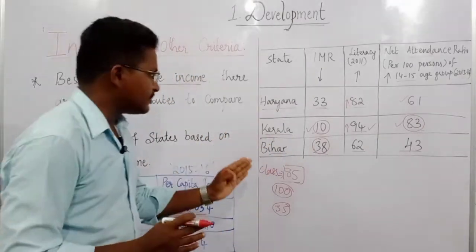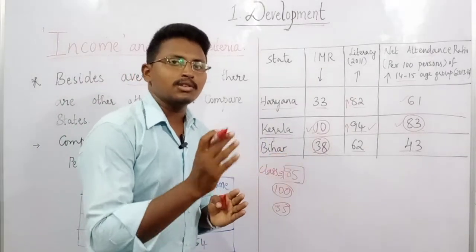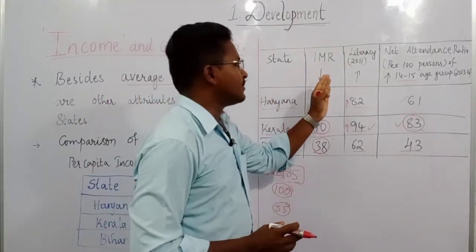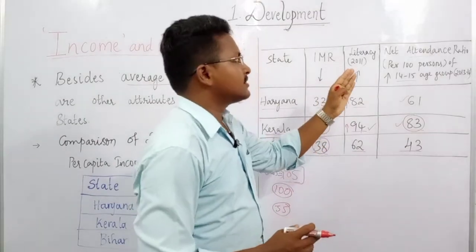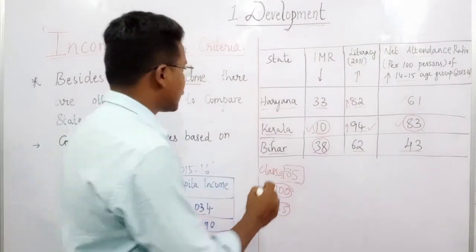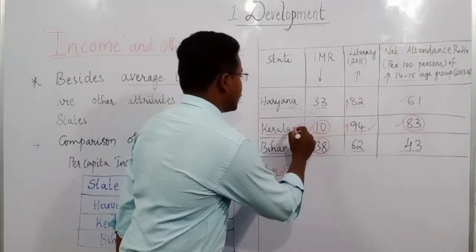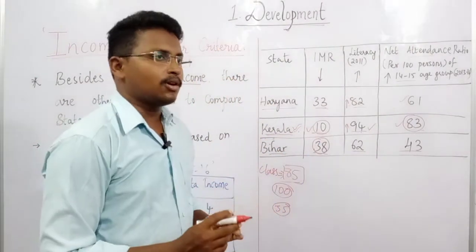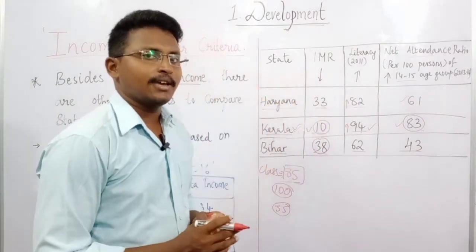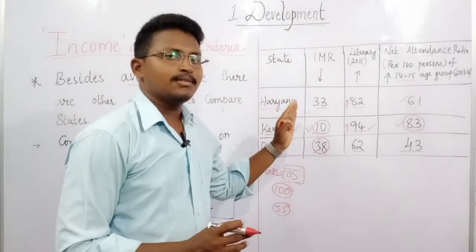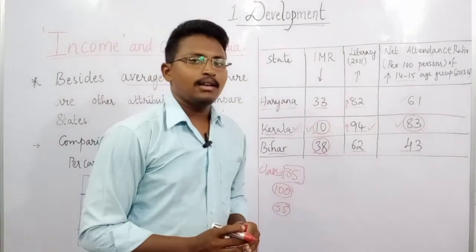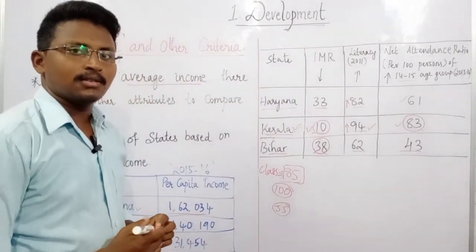Therefore, apart from averages, we should also take some other aspects to compare the states. They are infant mortality rate, literacy rate, as well as net attendance ratio. So from here to here, if you see, Kerala is the well developed state among these three states, because in all these aspects Kerala is in a better position. That is why it is considered the most developed state according to the given data. So, we will discuss public facilities next.